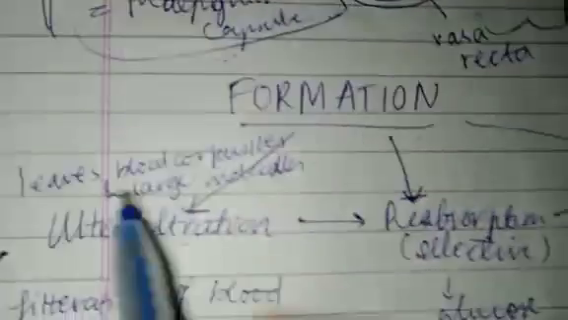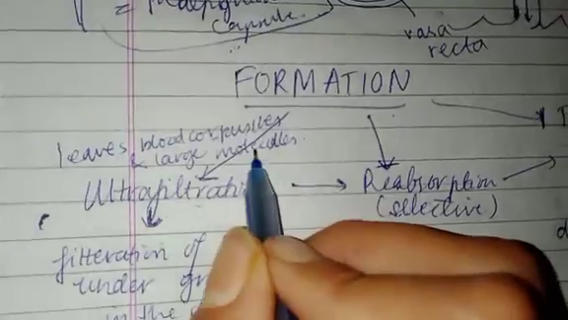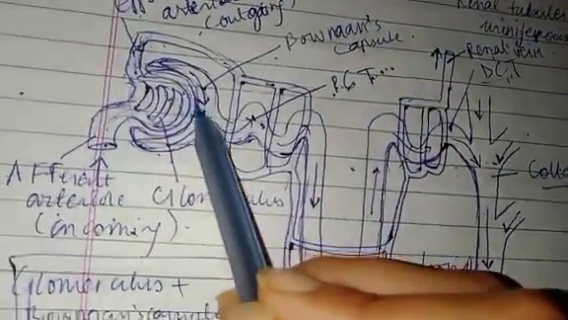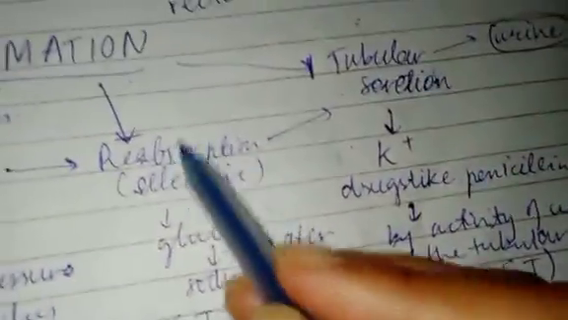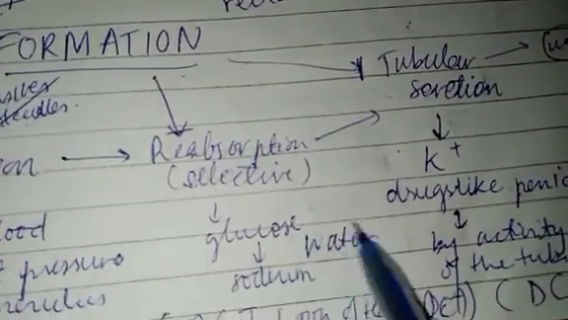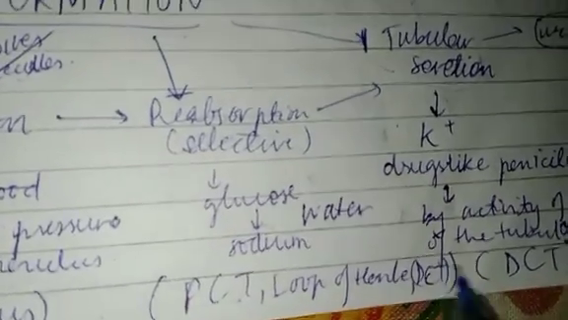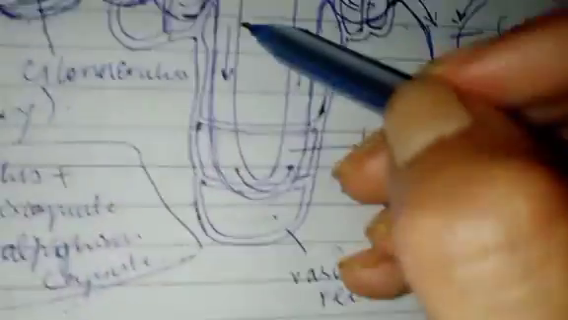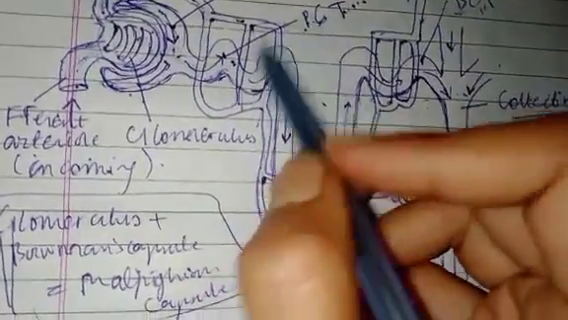That's why the second step comes, reabsorption, selective reabsorption. See, first ultrafiltration leaves the blood corpuscles, meaning blood cells and large molecules, behind, but all the small molecules which the permeability of Bowman's capsule allows pass through it. And then comes selective reabsorption. It absorbs glucose, water, and sodium mainly. It happens in the PCT, loop of Henle, and DCT. In the DCT, it happens very little. So first, it comes to the PCT. This is the PCT, this part. So here selective reabsorption takes place